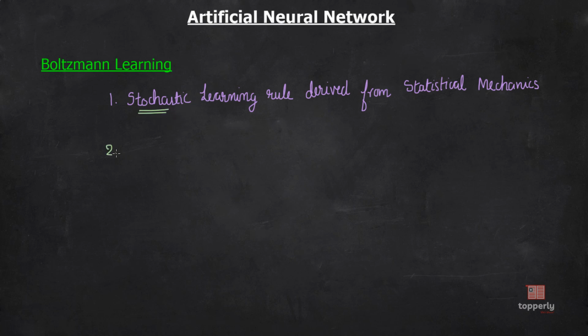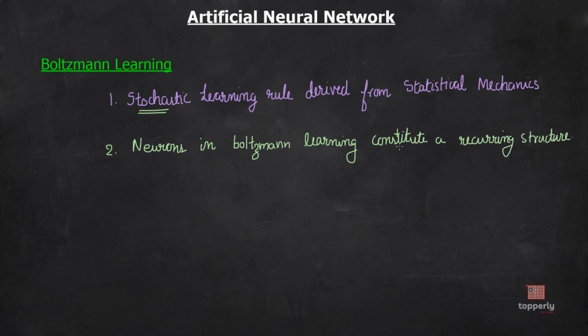The second point to note is that the neurons in Boltzmann learning constitute a recurrent structure. What I mean by this statement is that there are feedbacks between the interconnected neurons. The third point to note is that the neurons in the Boltzmann learning network operate in binary mode. That means they take either +1 or -1 states.